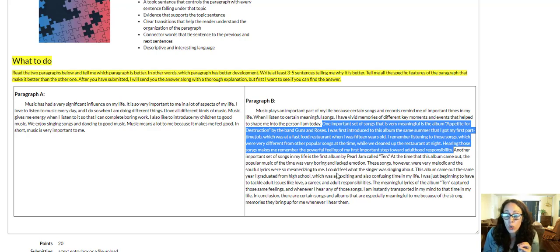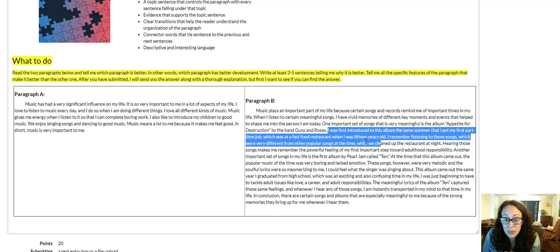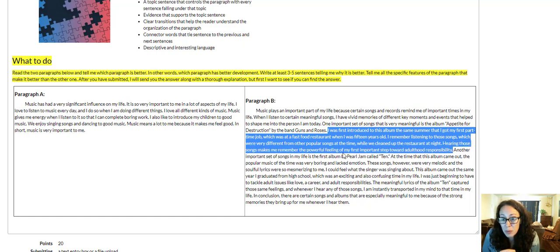So now we're not only talking about something that is kind of specific here with using music, but the specific name of the album and the band, very, very specific. And then there's this example that is like a memory here. When I got my first part-time job at a restaurant, listening to those songs, is the memory. Hearing those songs makes me remember my first step toward adulthood. It's very, very specific, and this is very interesting, and it's really very meaningful, okay?